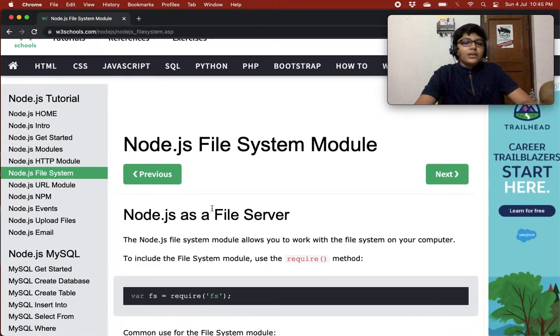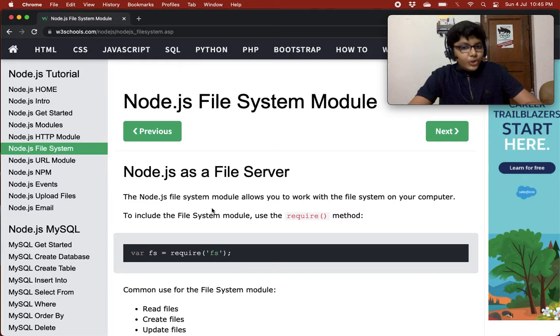The Node.js file system module allows you to work with the file system on your computer. To include the file system module, use the require method. FS is like any other module in Node.js. First of all, you need to include it using the require method.